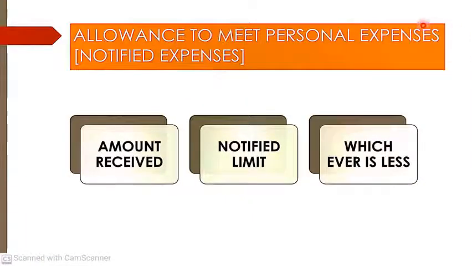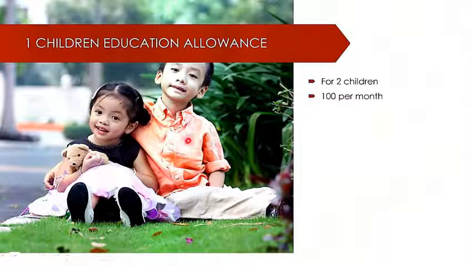Allowances to meet personal expenses, that is notified expenses. The amount received or the notified limit, whichever is less, is to be considered. Children education allowance is for 2 children at ₹100 per month.